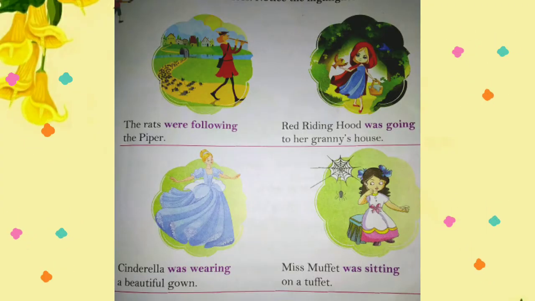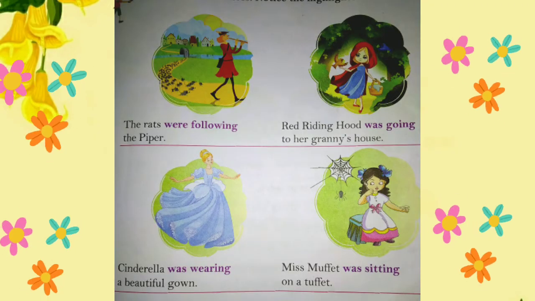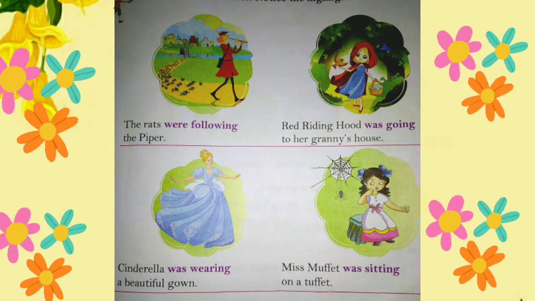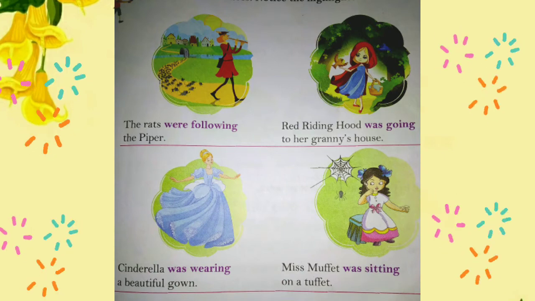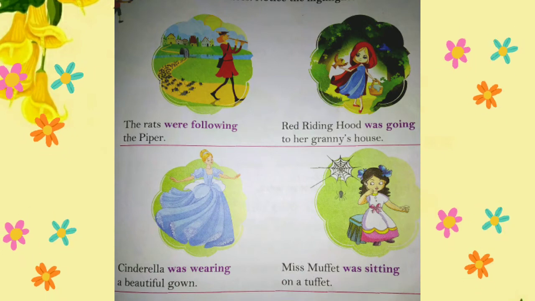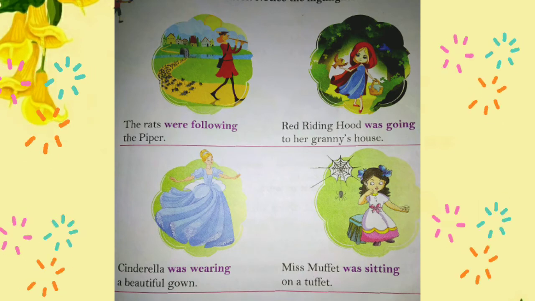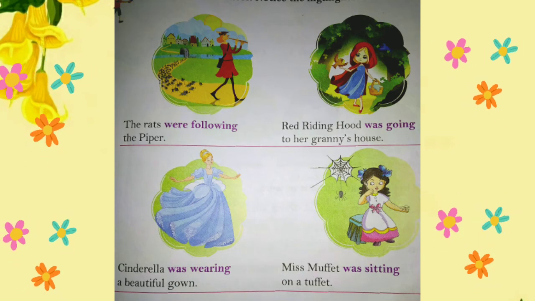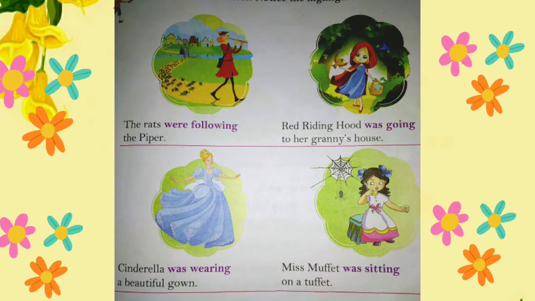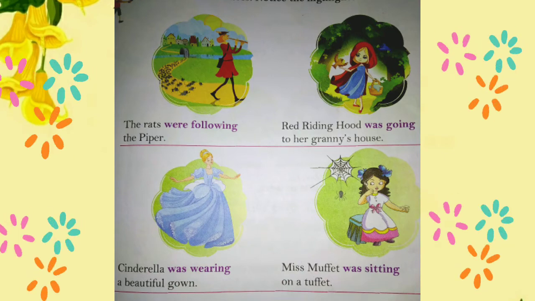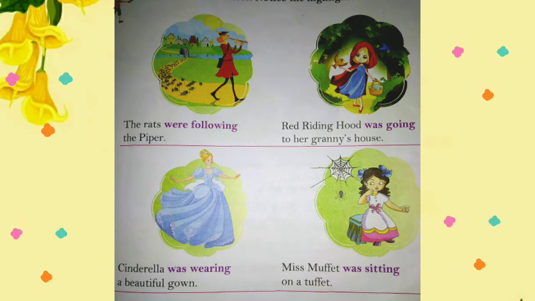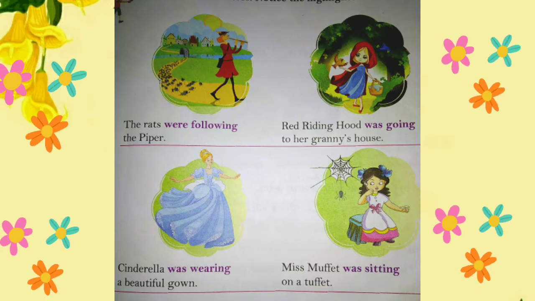Look at these examples. The rats were following the paper. Red Riding Hood was going to her granny's house. Cinderella was wearing a beautiful gown. Miss Muffet was sitting on a tuffet. Here, the highlighted words tell us that the actions were happening sometime in the past.